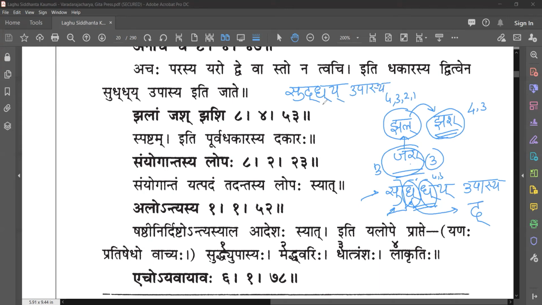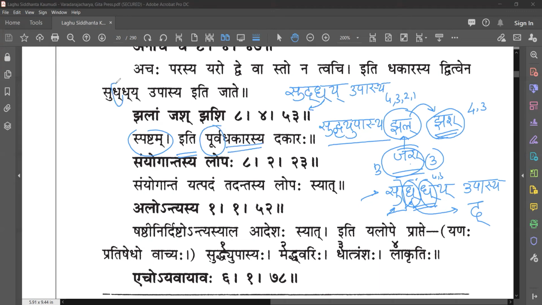As per the rule, we always know this Dakara will always come below this. Generally, we will see this. It will be like this. Okay. Suddhyo Pasya. It's like that. Suddhyo Upasya. Okay. So what do they say? Jalam Jashi. Spashtam. Spashtam means it's very clear. No need of any explanation of Vritti. It's very clear.